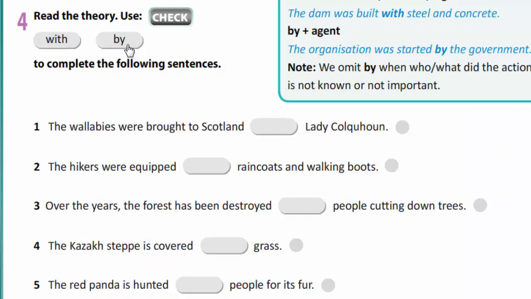The wallabies were brought to Scotland by Lady Colquhoun. The hikers were equipped with raincoats and walking boots. Over the year, the forest has been destroyed by people cutting down trees. The Kazakh steppe is covered with grass. The red panda is hunted by people for its fur.